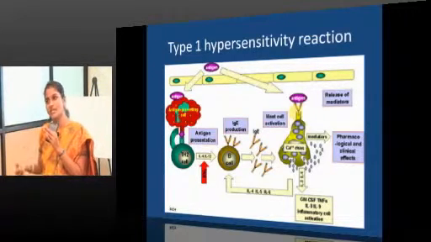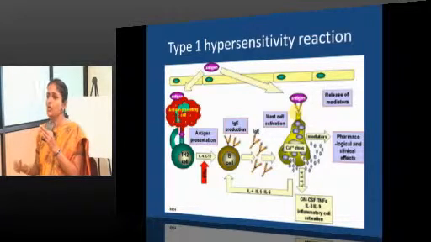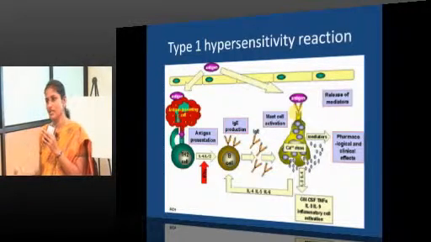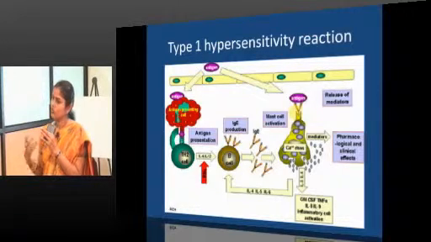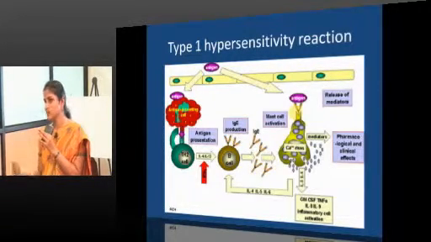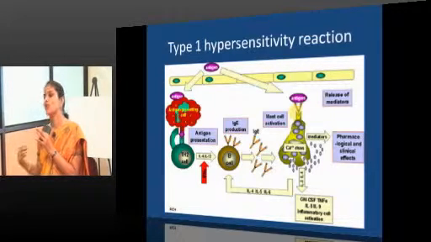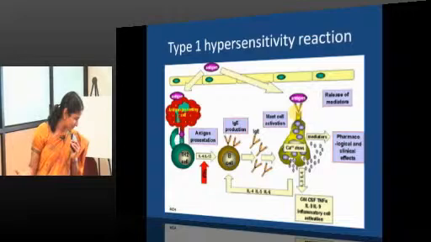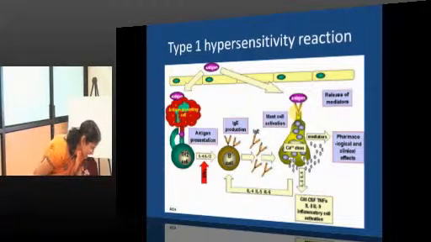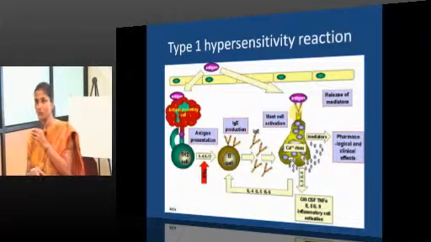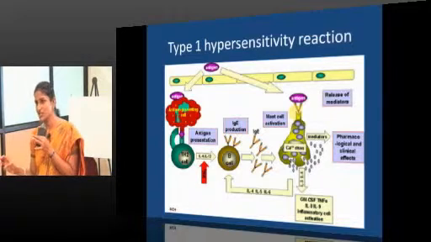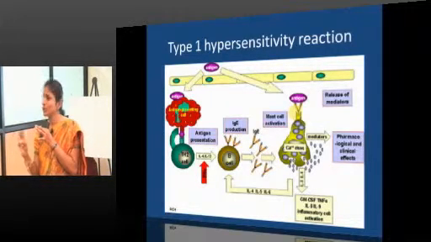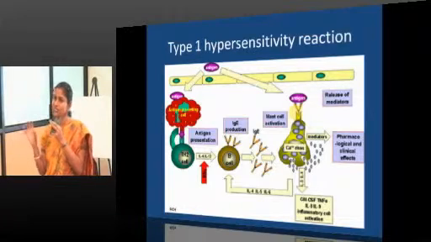With this cross linking, what will be the result? Mast cell activation. What will be the result of mast cell activation? Release of mediators. Which mediators will be released instantly? Preformed mediators, cell derived mediators. What are they? Vasoactive amines. What are they? Histamine and serotonin. What will be the effects of this release of vasoactive amines? It is not just histamine, it is also serotonin. So, what is their effect? Bronchoconstriction, vasodilatation, mucus secretion.